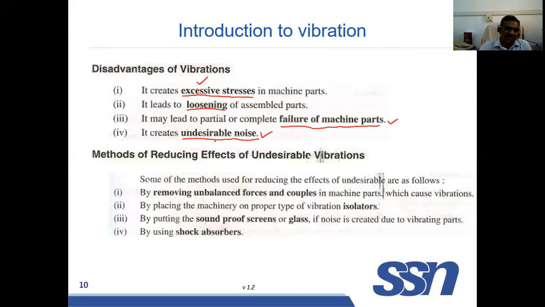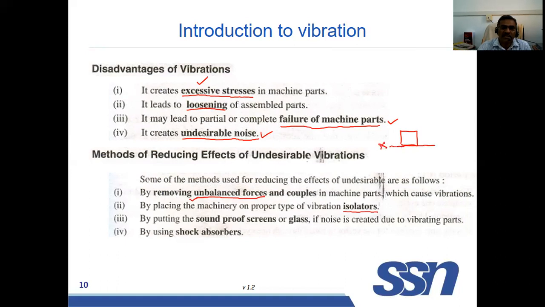How to relieve the vibration? If there is an unbalanced force, that must be balanced, or remove the unbalanced force. If there is an unbalanced force or couple, that must be removed. Okay, that is one method. Another method is isolator. Isolator means isolating the vibrating body. For example, if you have a machine here, this is the ground.